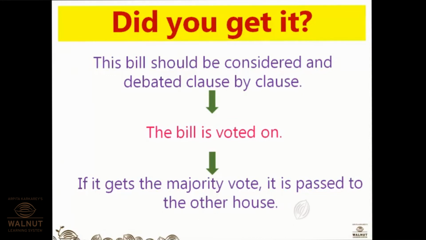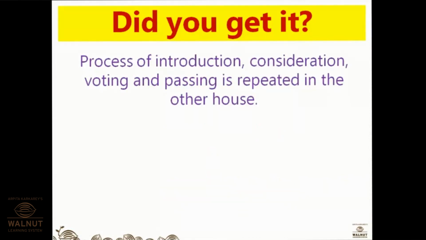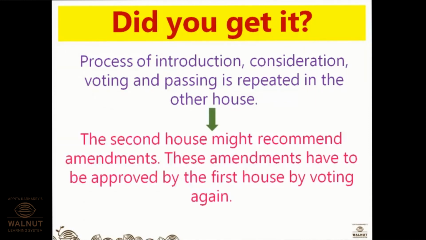Okay. Now, next process. The process of introduction, consideration, voting, and passing is repeated in the other house. As I said, that other house is Rajya Sabha. Okay. The second house might recommend amendments. These amendments have to be approved by the first house by voting again. Amendments means what? The changes.